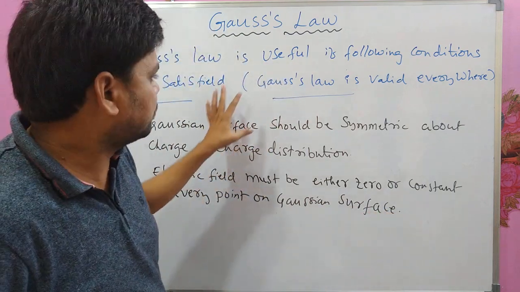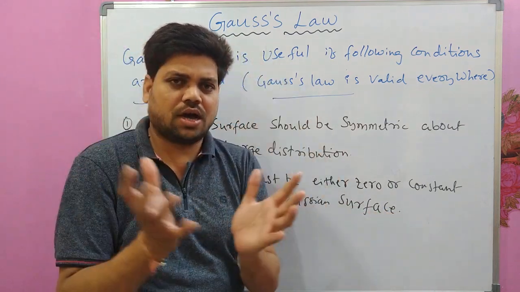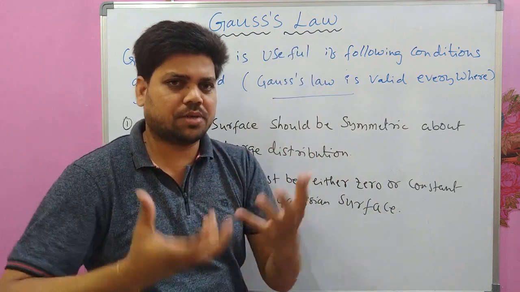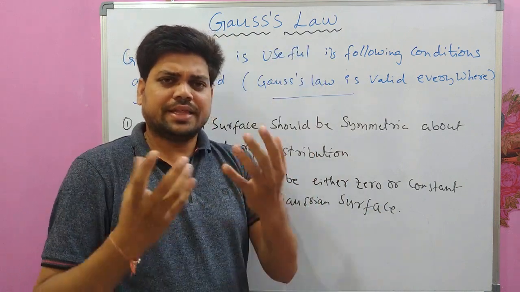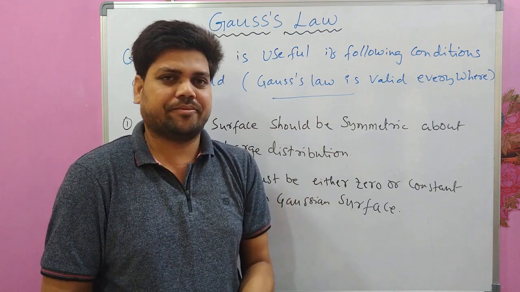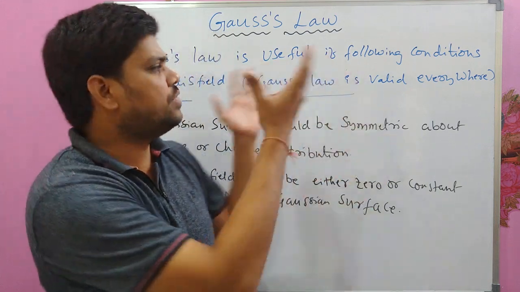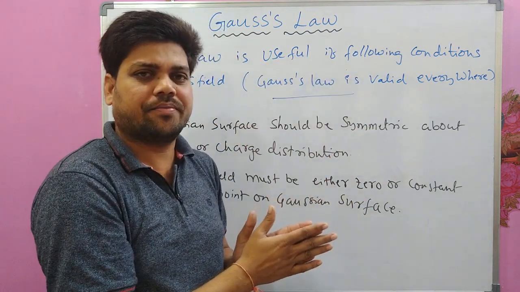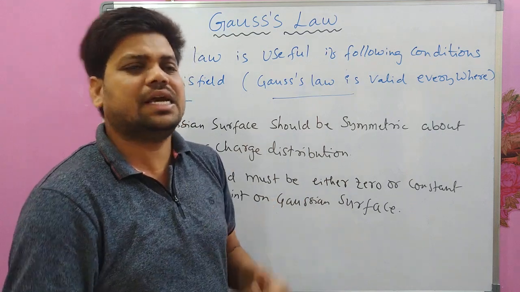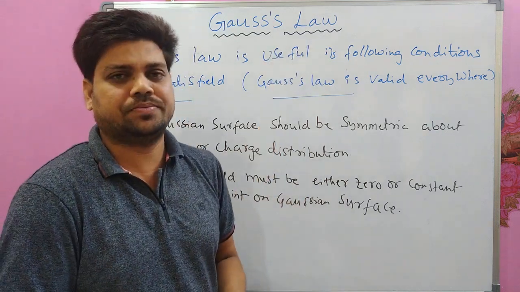See, as we have already discussed, on the spherical surface that I am talking about as the Gaussian surface, the electric field is the same everywhere. That is the reason we have written the electric field outside the integral. If that is the case, Gauss law can be easily used.